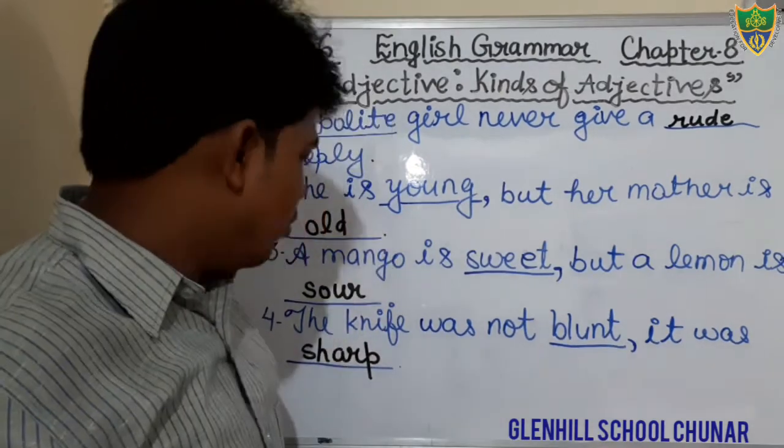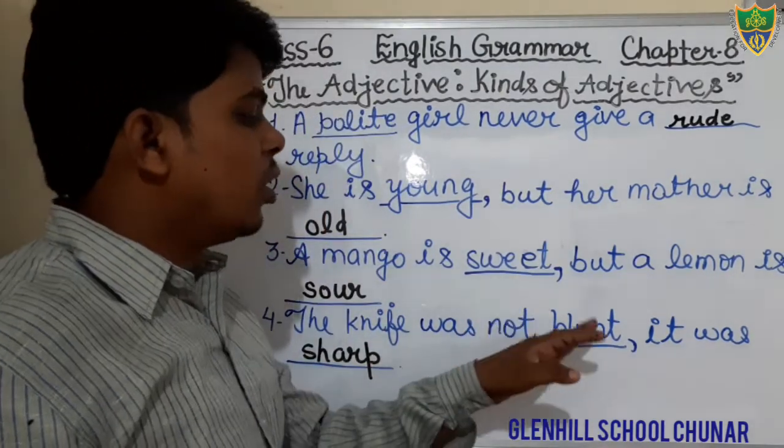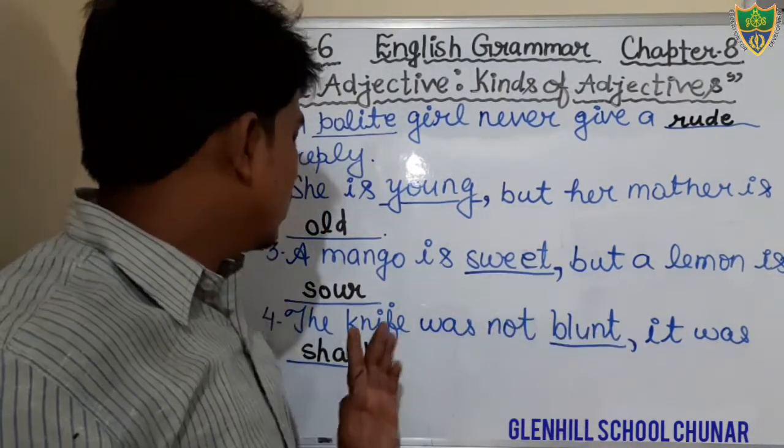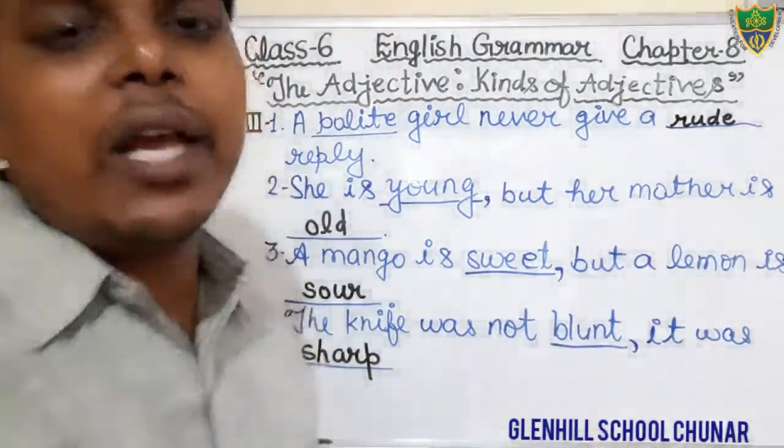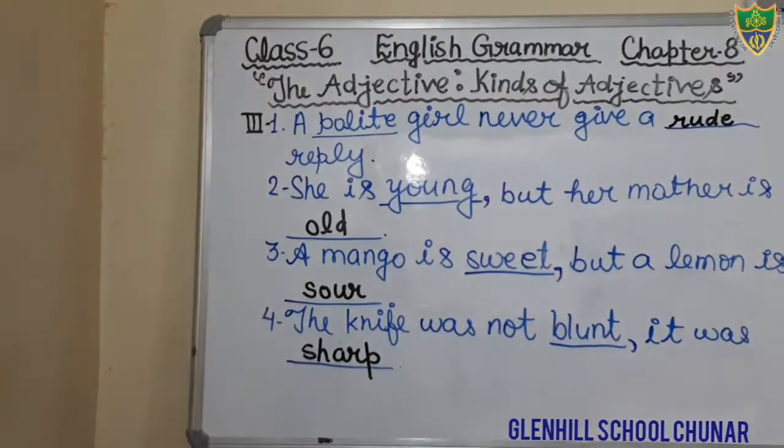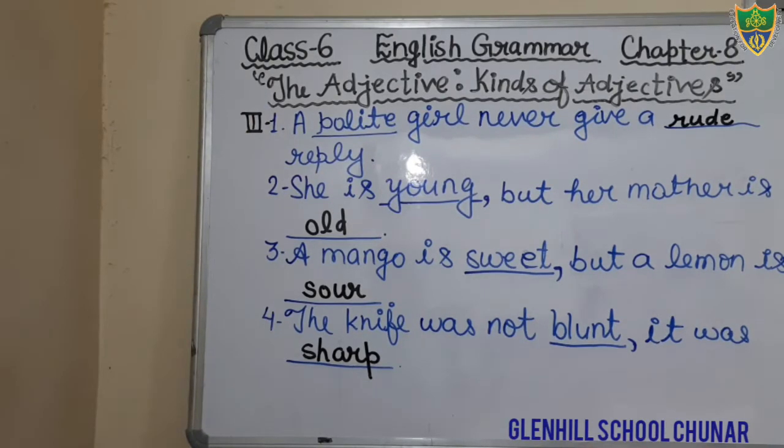Okay, students, just write down. The knife was not blunt. It was sharp. Okay, students, in the blank you will fill the word sharp because it is an opposite word of the word blunt. Just see. The knife was not blunt. It was sharp. Okay, students, just complete it.